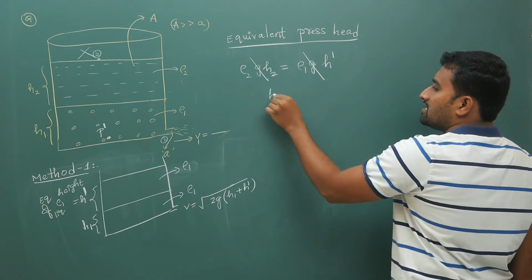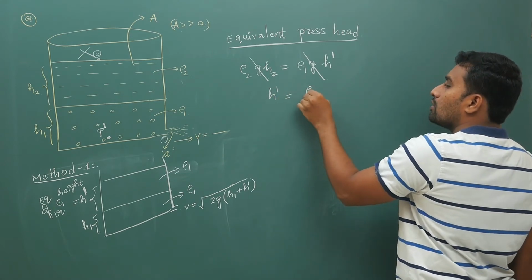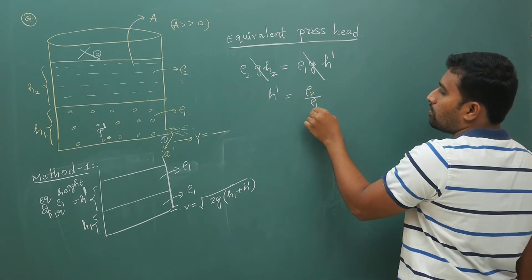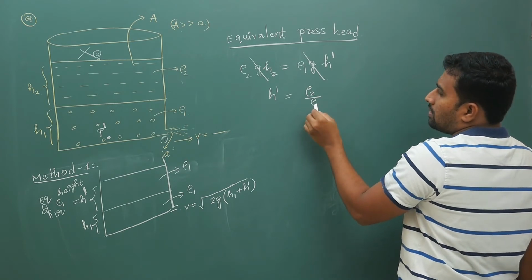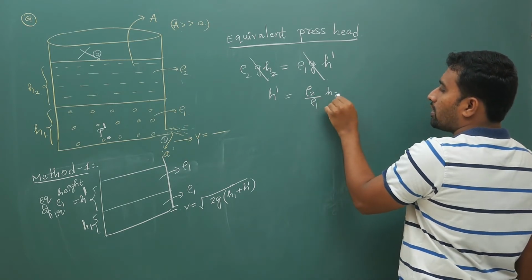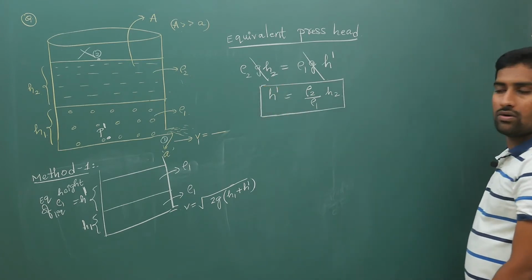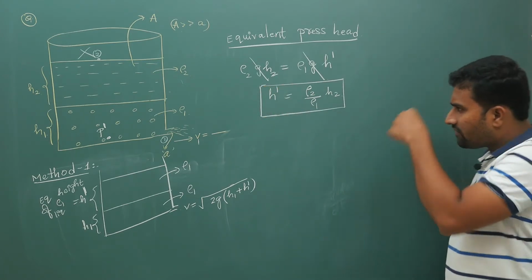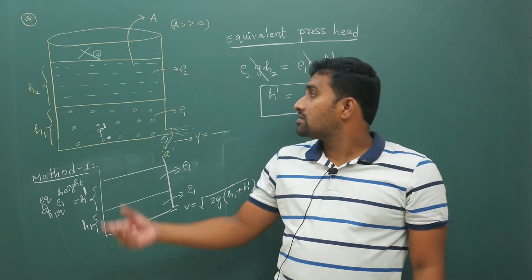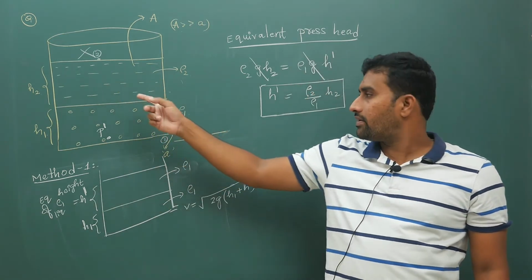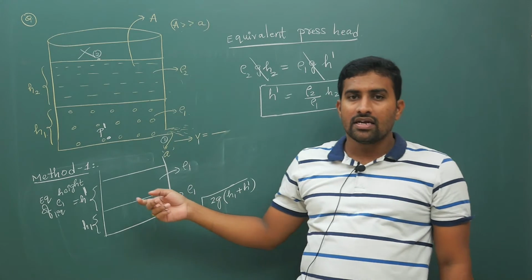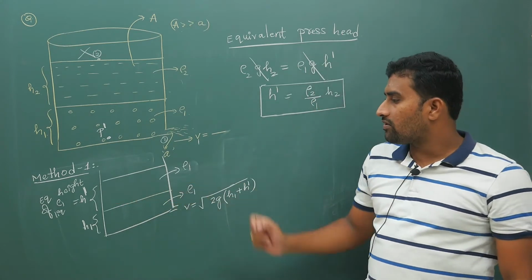Your H dash will be rho 2 by rho 1 into H2. So if I substitute this top layer, the dotted line liquid, with this much height, it will contribute the same amount of pressure.